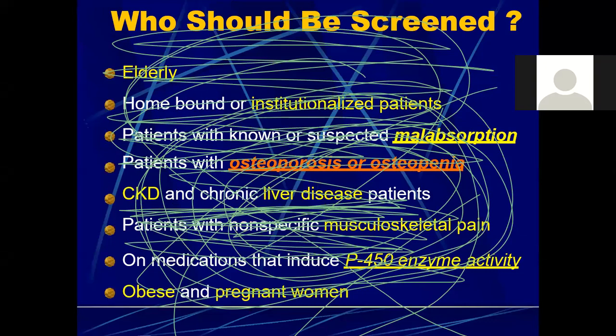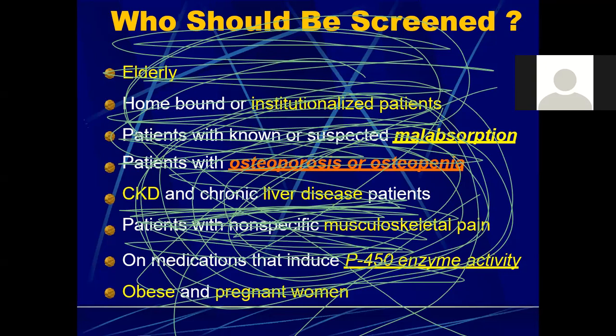Then who are the people who should be screened? The elderly people, the housebound or the institutionalized people, then the patients who have malabsorption syndromes, patients with osteoporosis, osteopenia, then the chronic liver and chronic kidney disease patients, then patients with non-specific musculoskeletal pains, that is vague musculoskeletal pains, myalgias, myopathies.